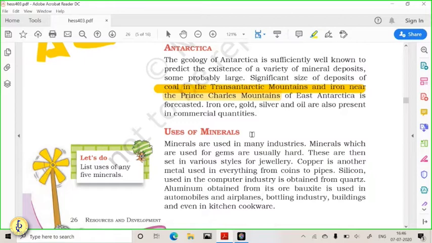Antarctica is a continent, and Antarctica is full of coal. There are the Trans-Antarctic mountains, and they are full of coal. Getting it? Coal formed in the Carboniferous period is hugely available in Antarctica, but it is considered a global common, and we are not supposed to explore these minerals. We are not supposed to touch Antarctica. This is a common understanding.